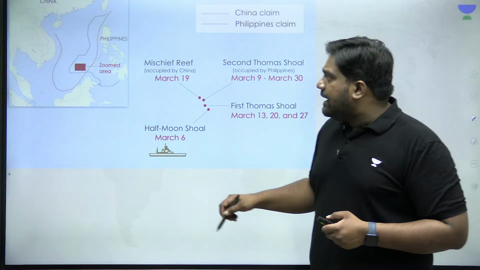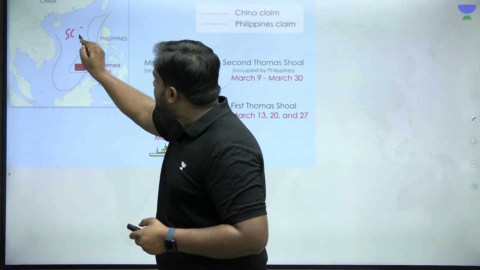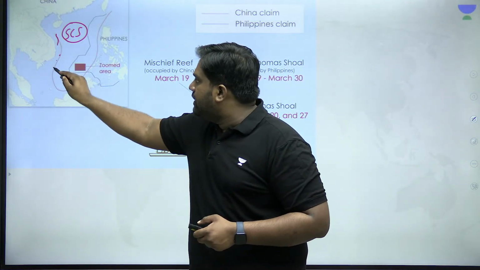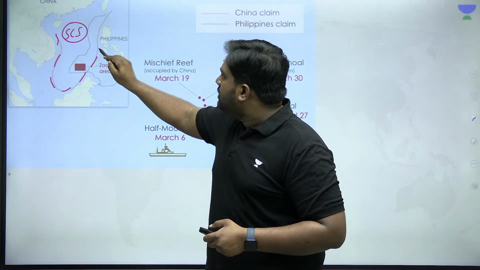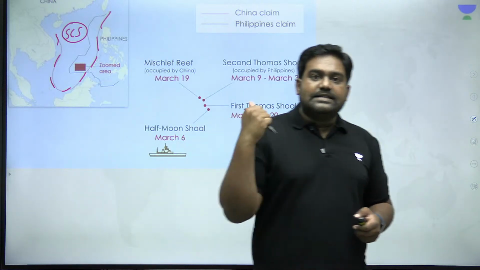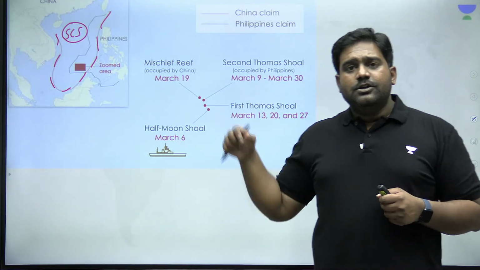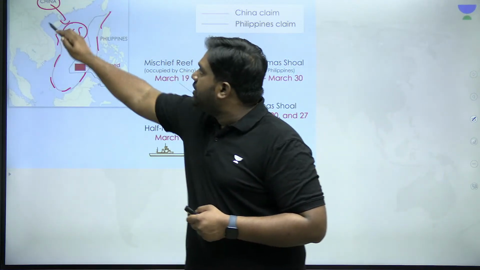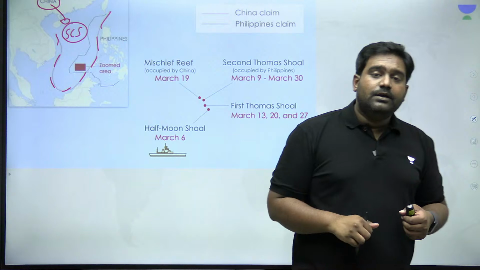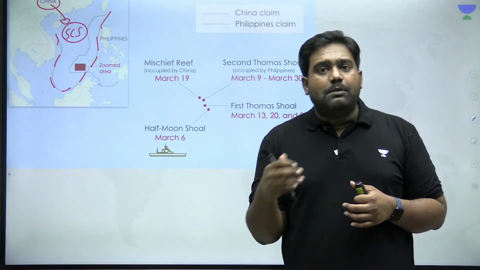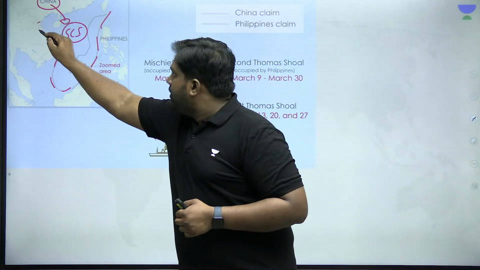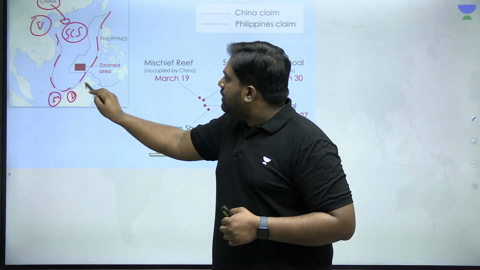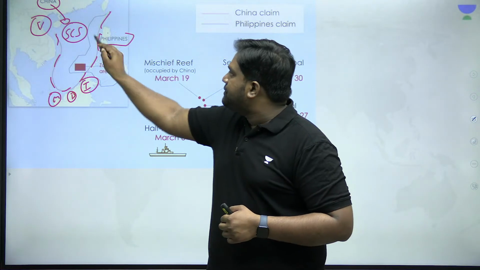See, China claims the whole of South China Sea to itself. It has drawn this imaginary line, the nine-dash line or the U-shaped line that you can see here. It's called the nine-dash line. So this represents China's maritime claims in the South China Sea. It's claiming almost the whole of South China Sea to itself. So this pushes China into multiple maritime disputes with Vietnam, with Malaysia, Brunei, Indonesia, and even with the Philippines.